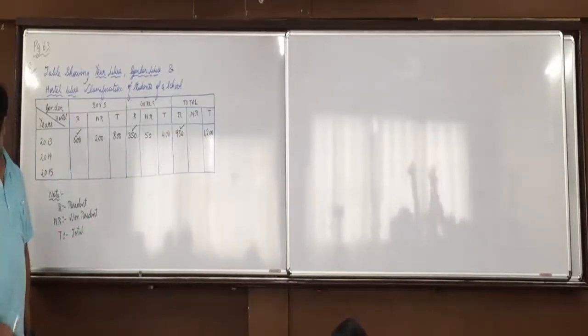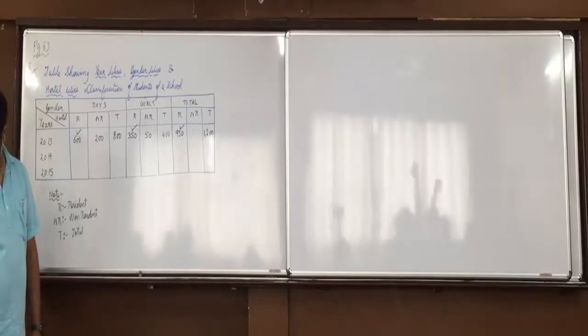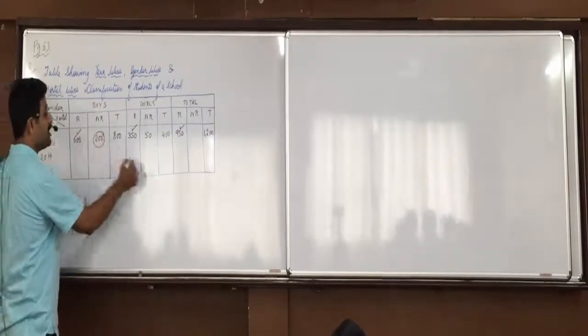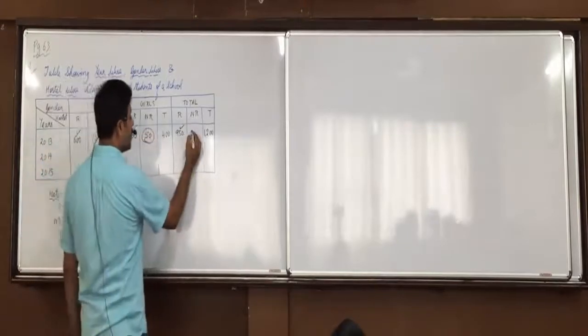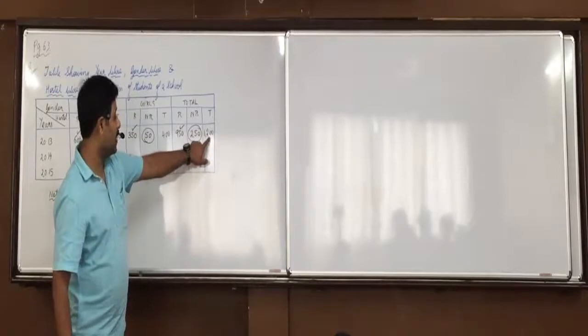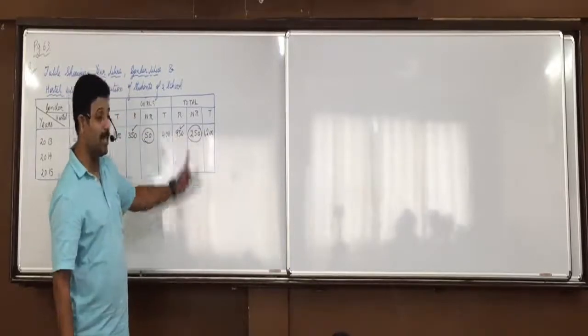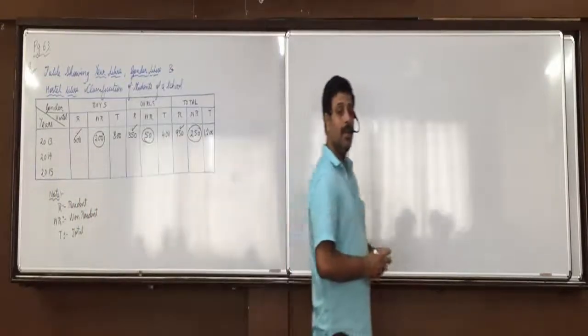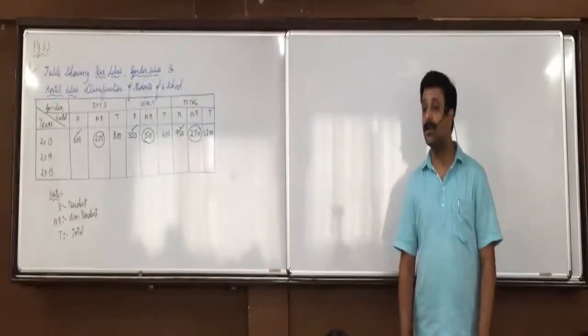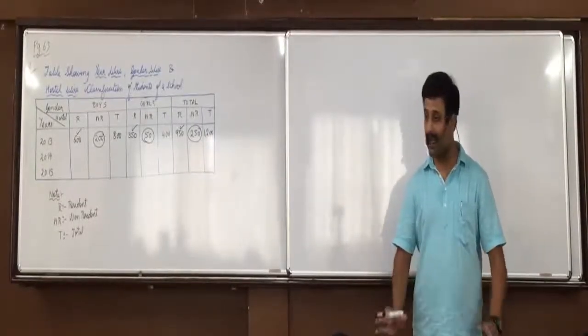And 200 boys non-resident, 50 girls non-resident, so 200 plus 50, 250. Or we can say 1200 minus 950, that is also 250. Raise your hand who is not clear with any figure of 2013. All are clear with this?